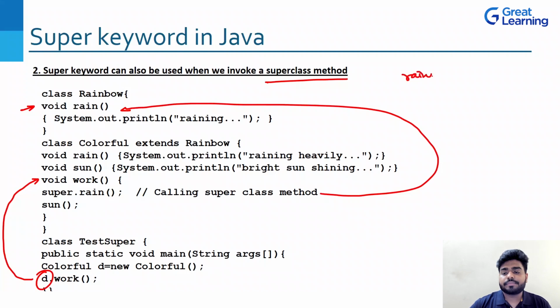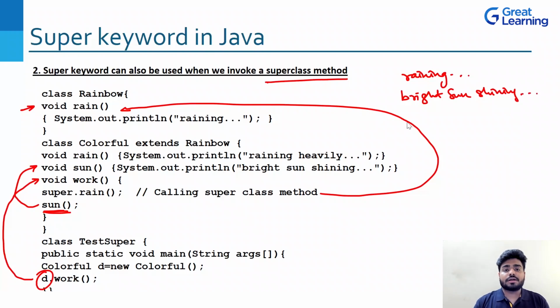So it will print raining. It will come back. When it is coming back, what is happening? It is calling its own function in this class, which is sun. Now in sun, what is it printing? Bright sun shining. So it will print bright sun shining. Right?